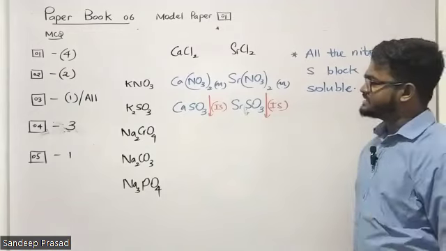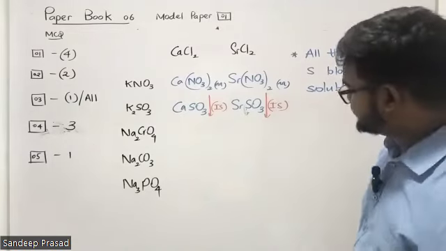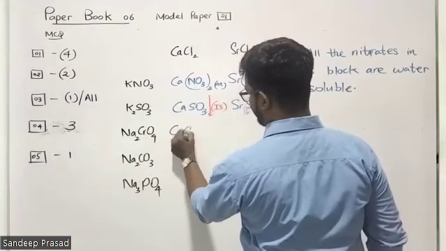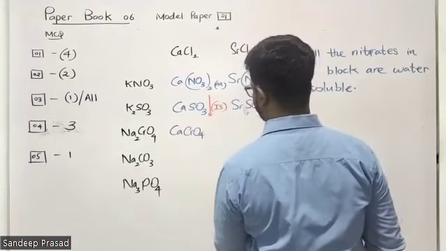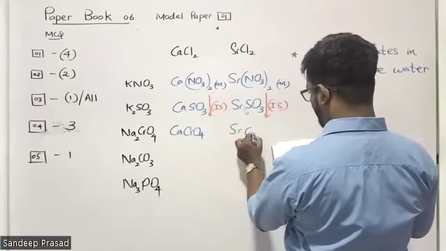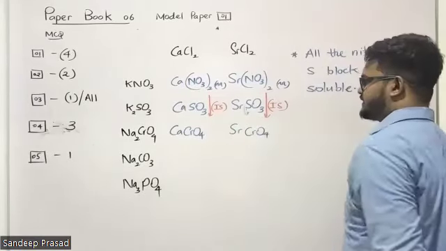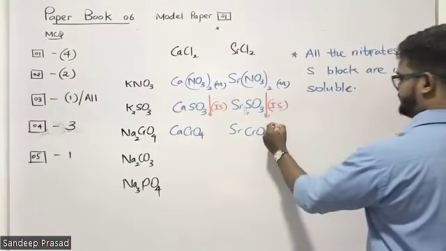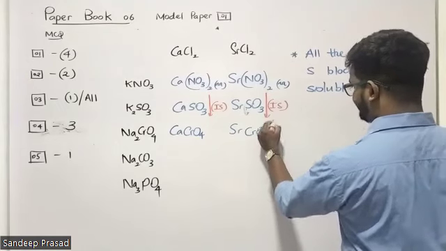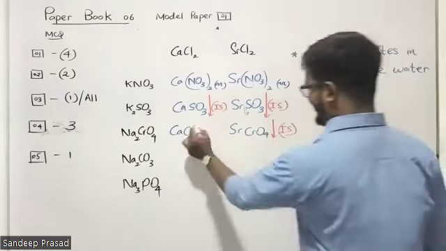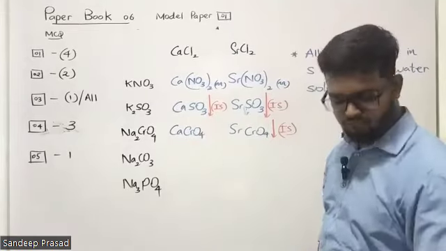Now let's go for the calcium chromate and strontium chromate, right? Look at this one. What is the compound formed by this one? Calcium chromate. And here we have strontium chromate. Remember, students, here strontium chromate is insoluble. That means we can see the precipitate of strontium chromate in the solution. But calcium chromate is well soluble.